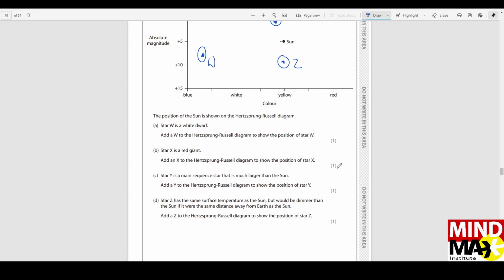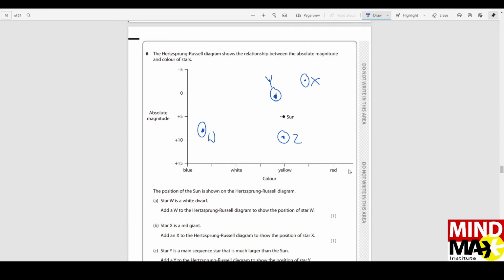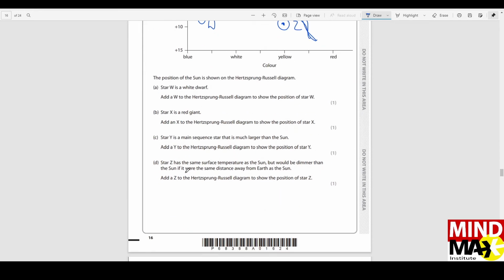Star Y is a main sequence star that is much larger than the sun. So main sequence means what? This entire thing, if you draw the sketch of it, this entire thing is the main sequence, right? So of course it has to be above the sun, because it falls within the main sequence, and also because it is larger than the sun, it has to have more brightness. That is why it should be on top of the sun and a bit to the left, because it has to be falling within the main sequence trend, right? This is the main sequence, so it has to be a bit to the left.